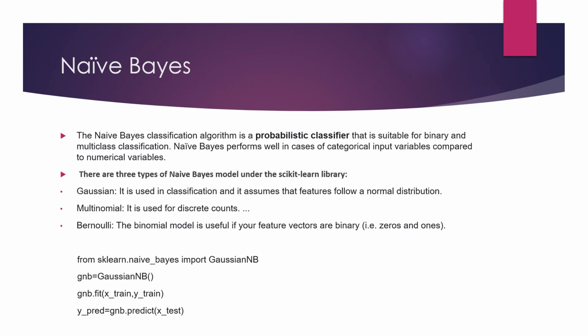So I have written from sklearn.naive_bayes, this is the library of naive Bayes, import GaussianNB. So we have imported our model GaussianNB from sklearn. Then, second step, we need to define our model. So I have defined the model. Then the third step, we have to fit our data on the training set, that I have written here: gnb.fit(x_train, y_train). So our data is fitted, and now we will predict the score. We will use the testing set, which I previously told you in the two algorithms also. So this is naive Bayes.